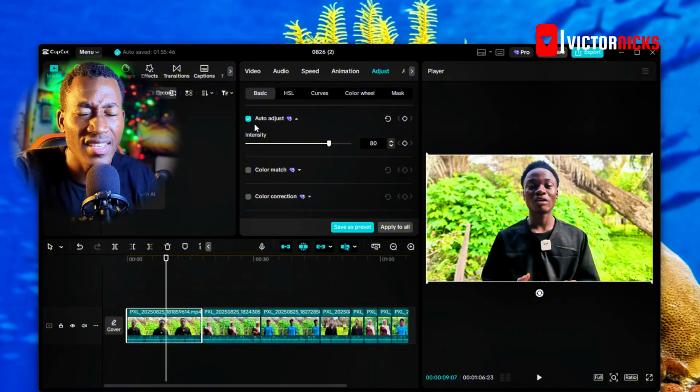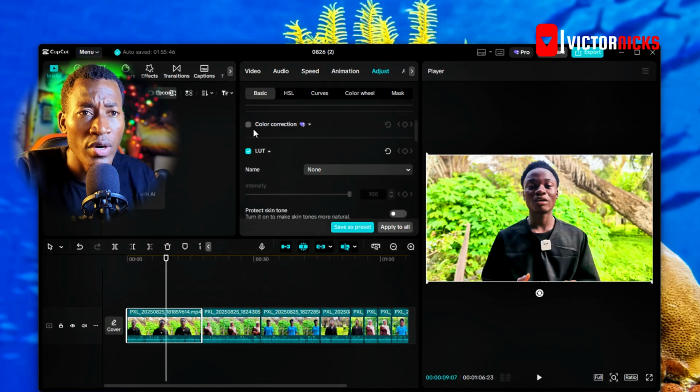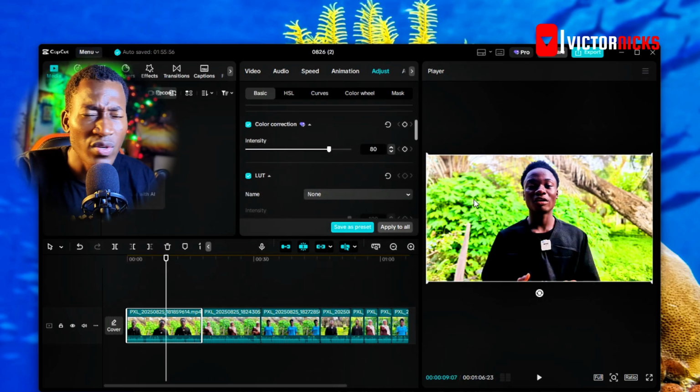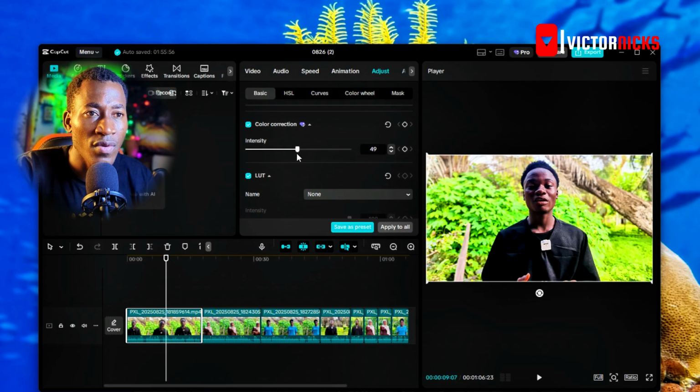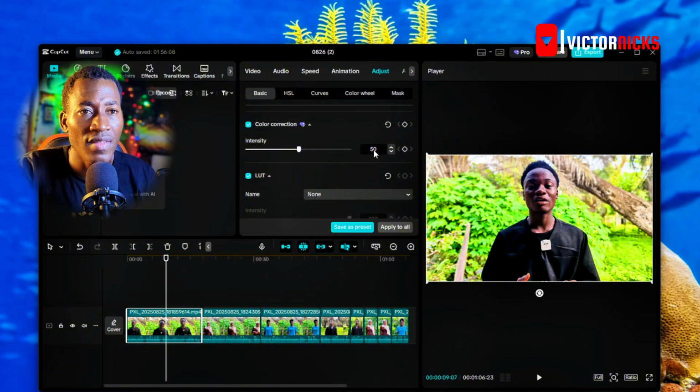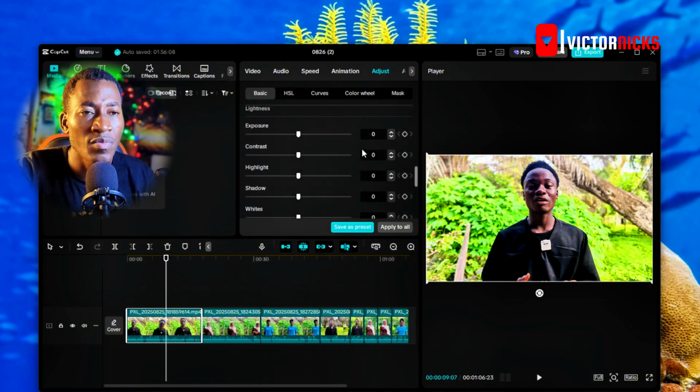This is for people that are using the pro version, but let's use it so we can get quicker. And then I'm going to click on color grade. It's going to do the color grade, but most of the time it's too much, so I love to reduce it, let's say to 50%. I'm going to do that to 50%. I think that's fine. I'm going to go down a bit.